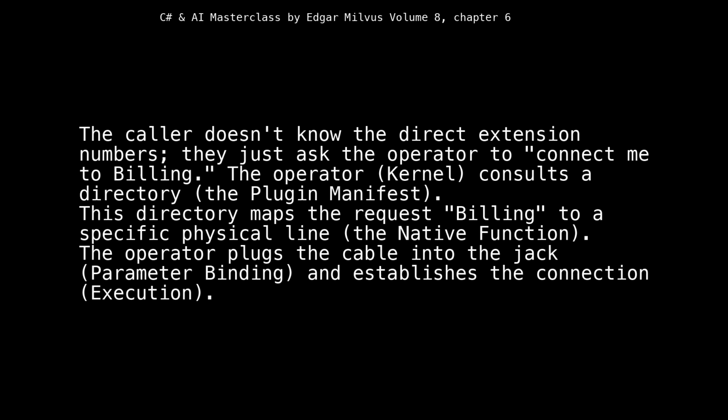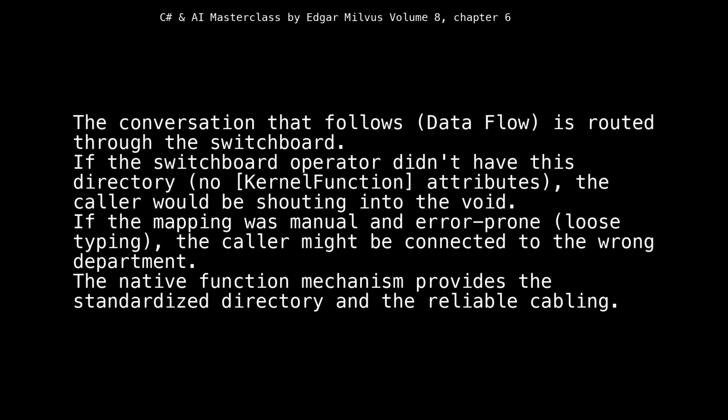The operator plugs the cable into the jack, parameter binding, and establishes the connection, execution. The conversation that follows, data flow, is routed through the switchboard. If the switchboard operator didn't have this directory, the kernel function attributes, the caller would be shouting into the void. If the mapping was manual and error-prone, loose typing, the caller might be connected to the wrong department. The native function mechanism provides the standardized directory and the reliable cabling.